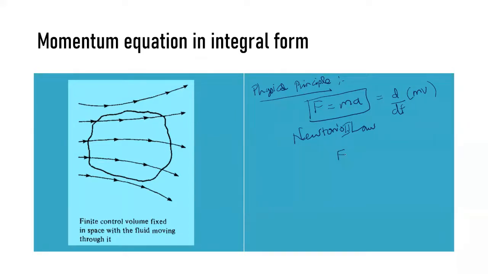This F will be classified into two forces basically. One is pressure forces, and the second is gravitational forces. Generally it is not pressure forces, generally it is surface forces.